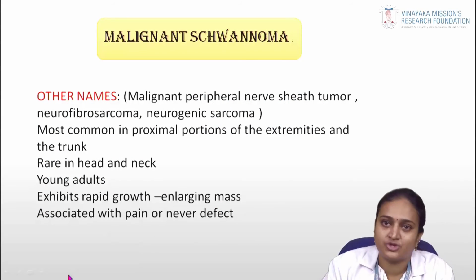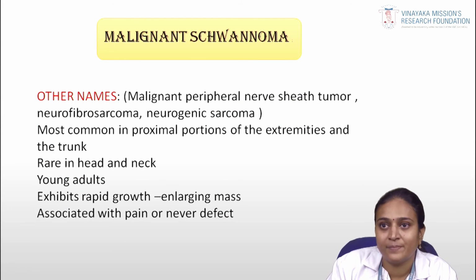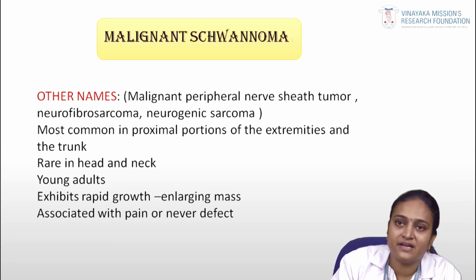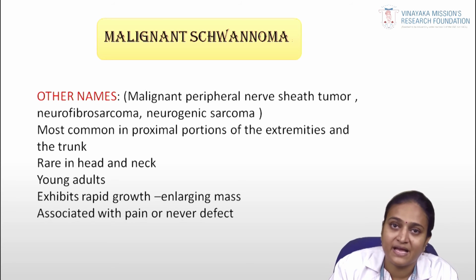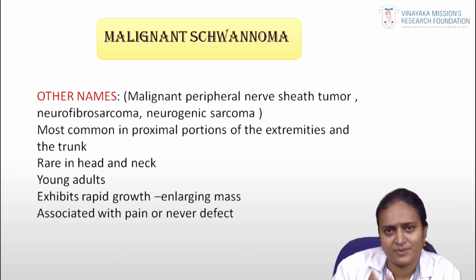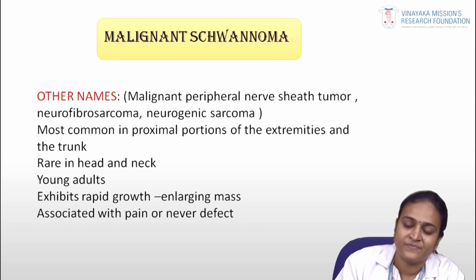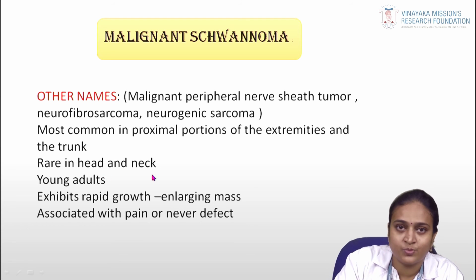Coming to the malignant schwannoma, it is the malignant counterpart of the schwannoma. It is also called malignant peripheral nerve sheath tumor, neurofibrosarcoma or neurogenic sarcoma. It is more common in the proximal portion, especially in the extremities or trunk. It is very rare in the head and neck. It is mainly common in young adults.